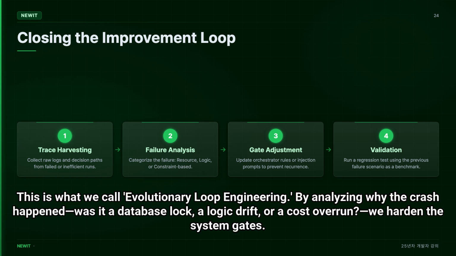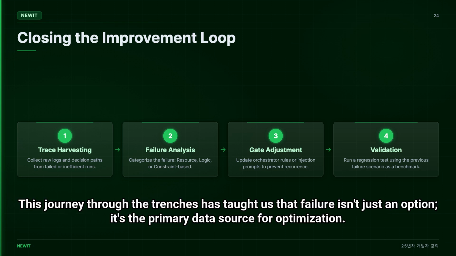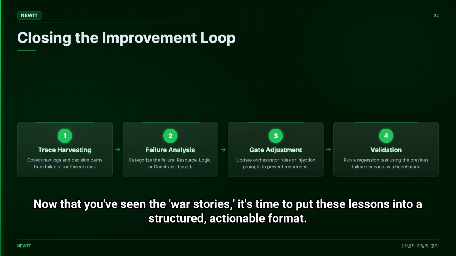This is what we call evolutionary loop engineering. By analyzing why the crash happened, was it a database lock, a logic drift, or a cost overrun, we harden the system gates. We've moved from reactive fixing to proactive system design. This journey through the trenches has taught us that failure isn't just an option, it's the primary data source for optimization. Now that you've seen the war stories, it's time to put these lessons into a structured, actionable format.